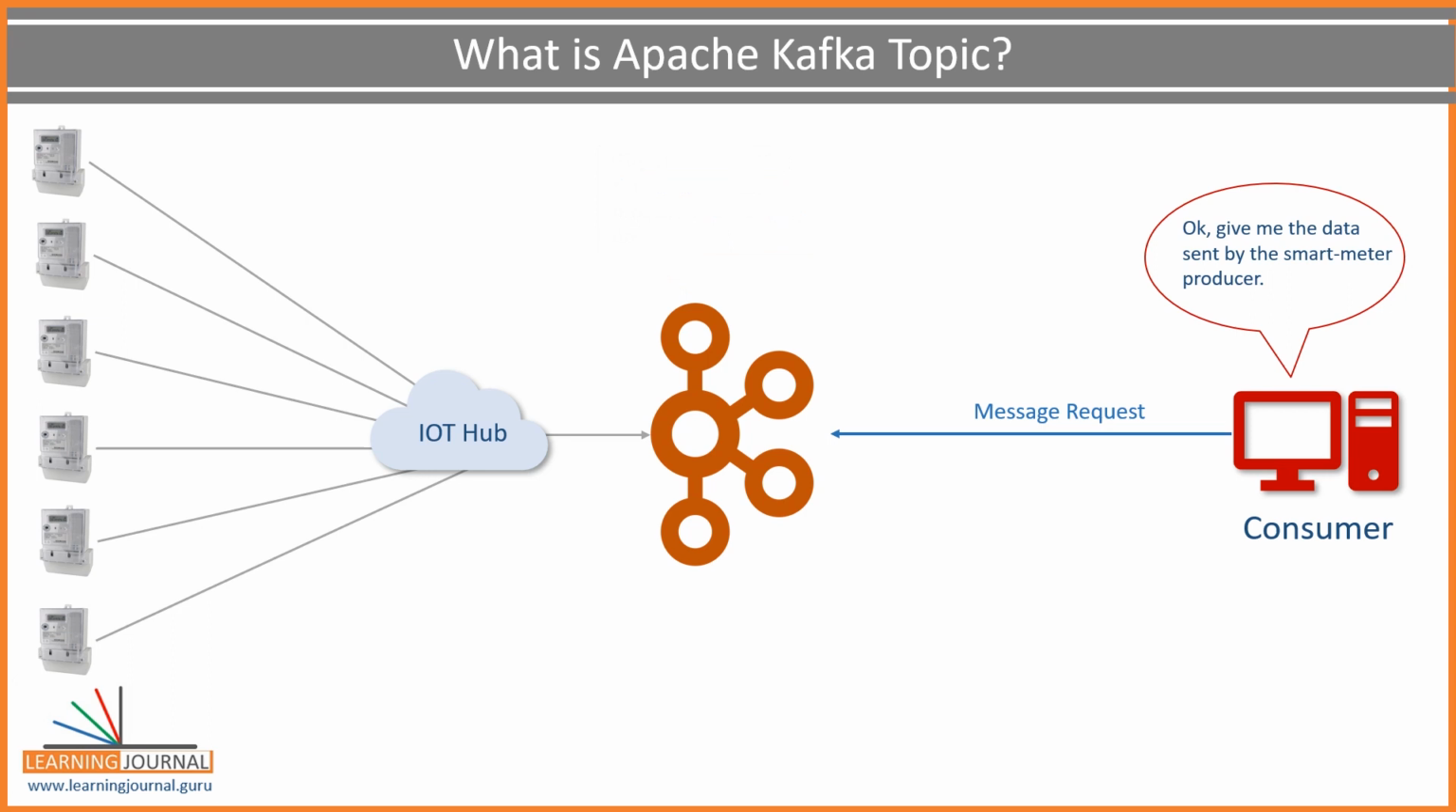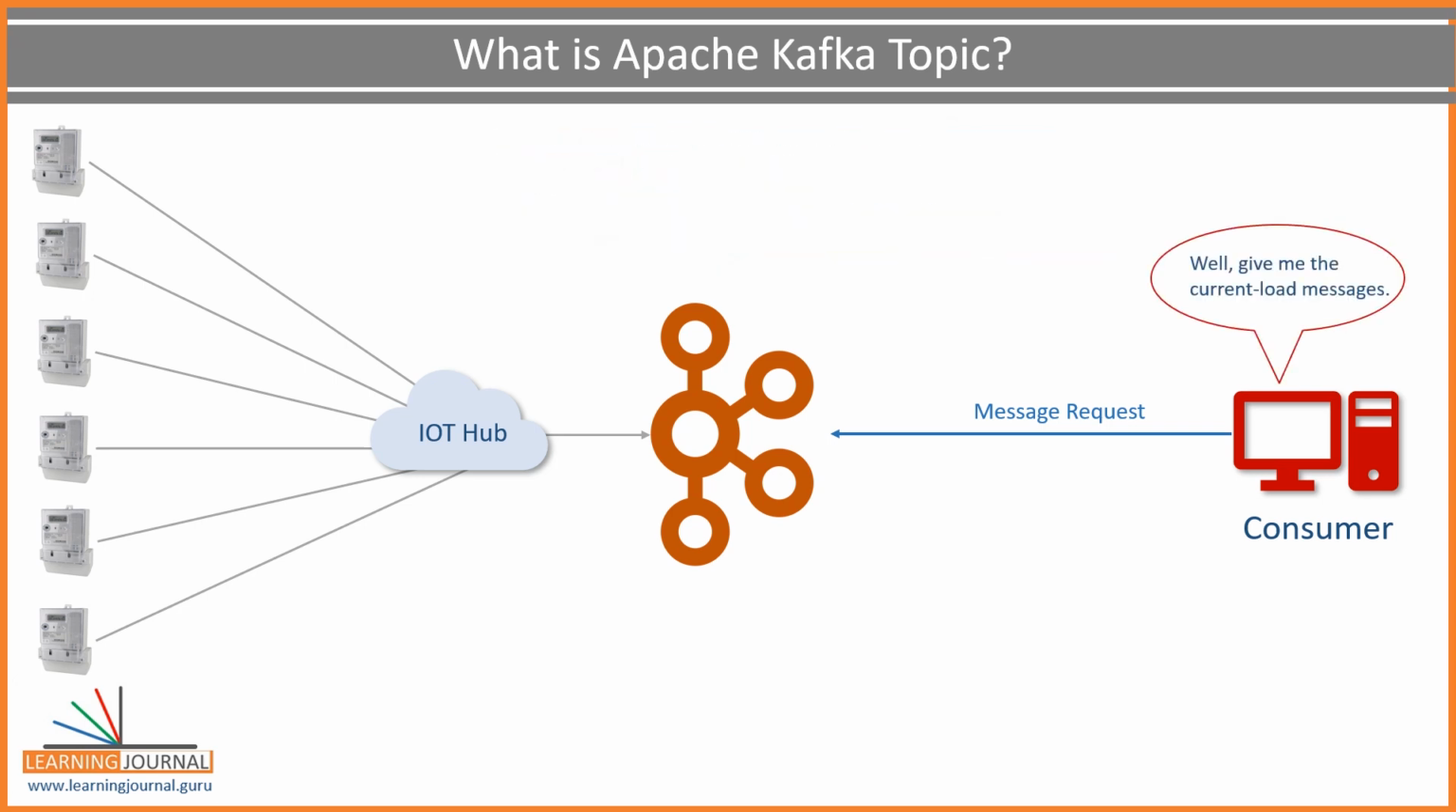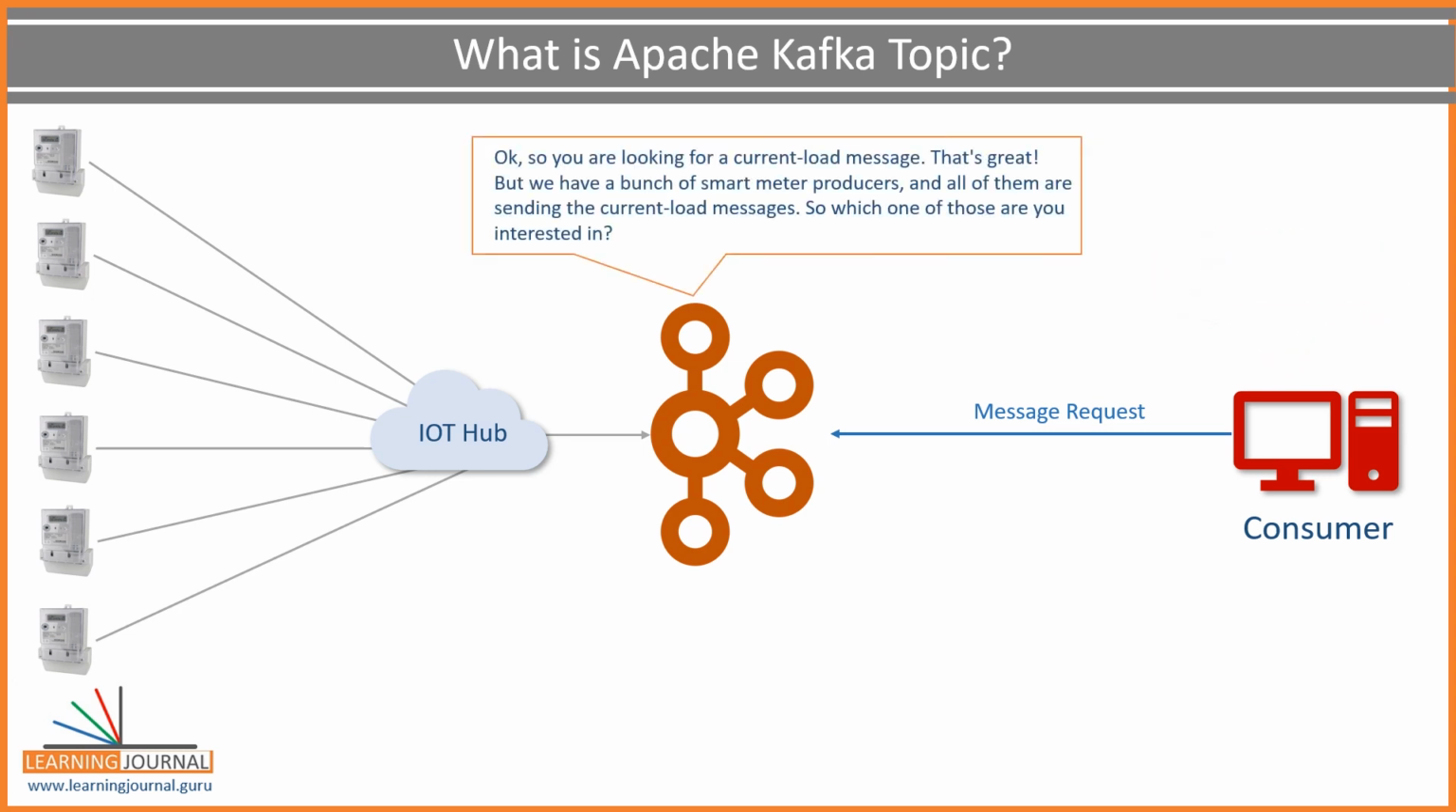Okay, give me the data sent by the smart meter producer. Well, the smart meter producer is sending 3 different types of data. Current load, which is sent every minute. Consumed units. This one is sent every hour. Input current fluctuations. This one is sent as and when it happens. Which one do you want? Well, give me the current load messages. Okay, so you are looking for a current load message.